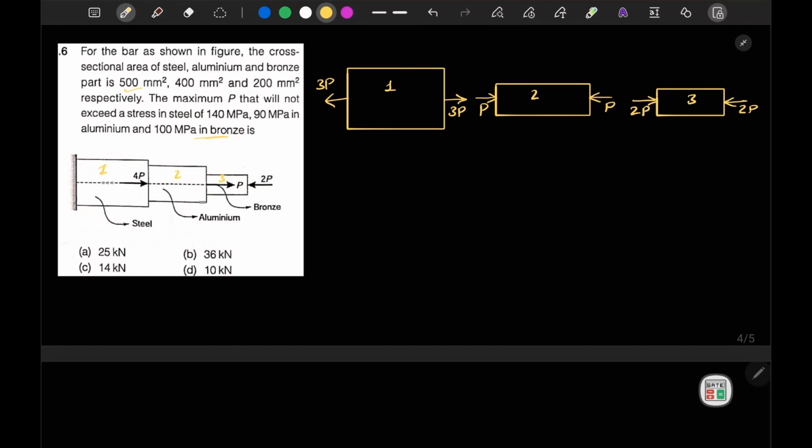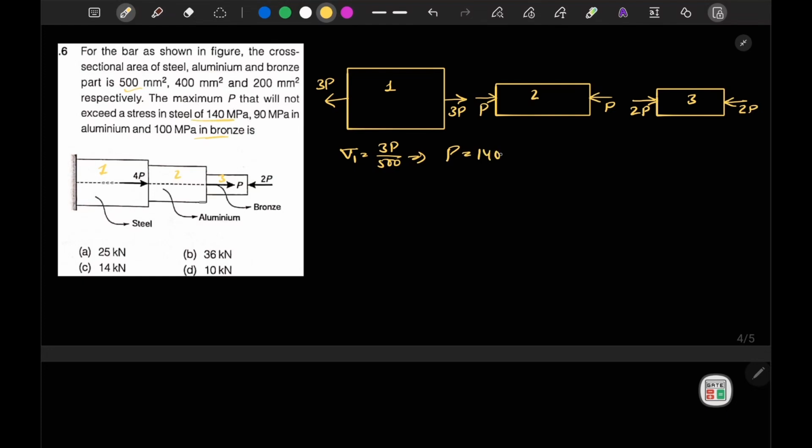Let me write it here. I can write sigma 1 is equal to load 3p upon area A1, that is 500 given. Now from here I can find P. Sigma 1 value is given as the maximum value for steel, 140.